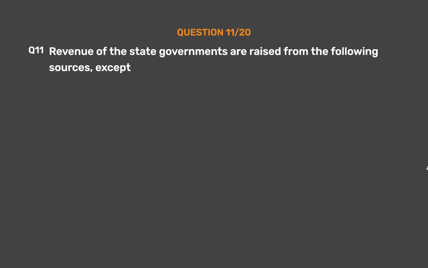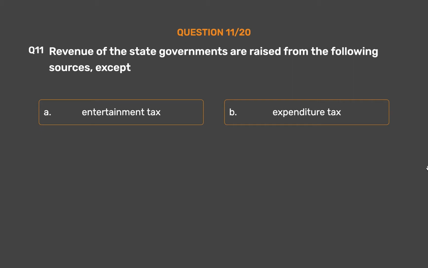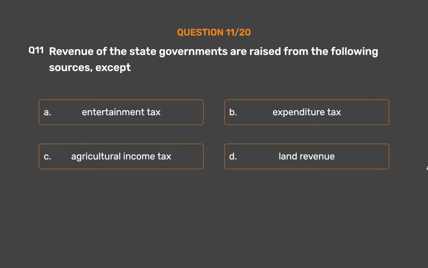Question number 11. Revenue of the state governments are raised from the following sources, except: Option A, entertainment tax. Option B, expenditure tax. Option C, agricultural income tax. Option D, land revenue. The correct answer is Option C, agricultural income tax.